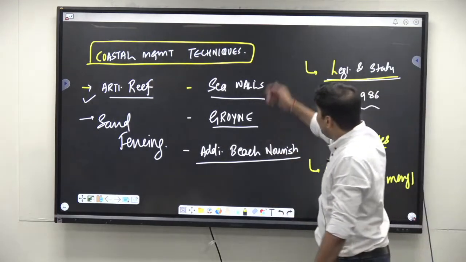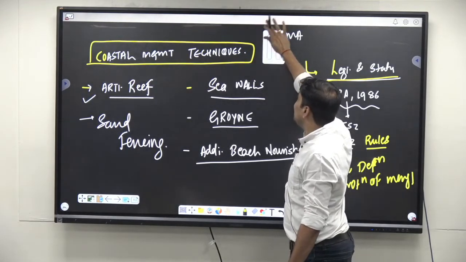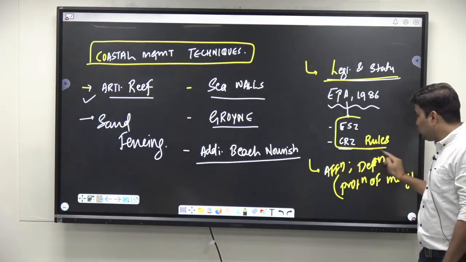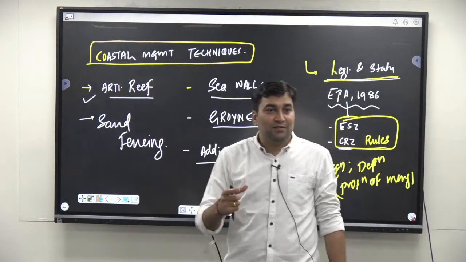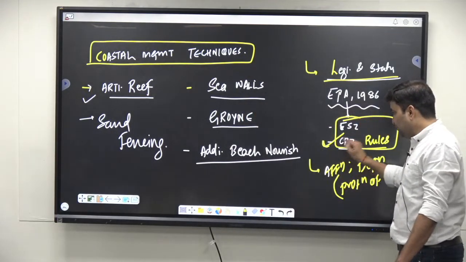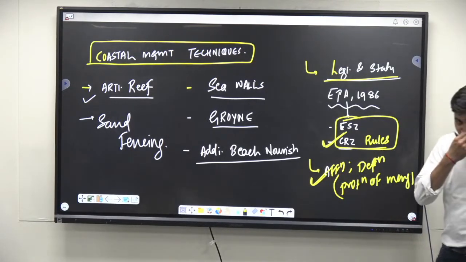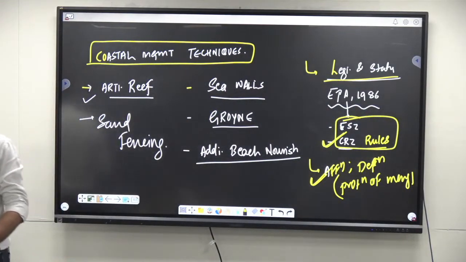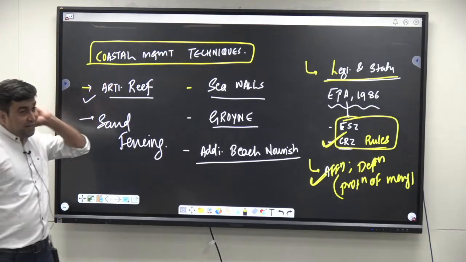Last में ऐसा लिखो, in conclusion, despite this NDMA guidelines for disaster mitigation के लिए, or you can write, the government should follow in letter and spirit these two things. That is environment impact assessment for giving the clearance for any project in coastal area, and also in letter and spirit the implementation of the CRZ rules with emphasis on the protection of the mangroves. Is it clear? So this is how you write this answer. ये आपके points में आने चाहिए.